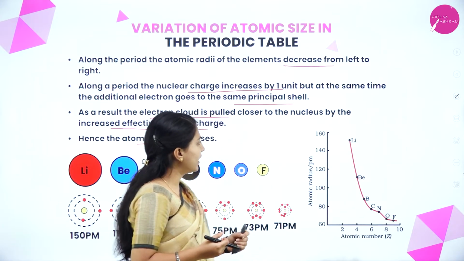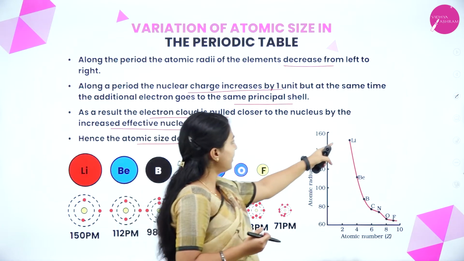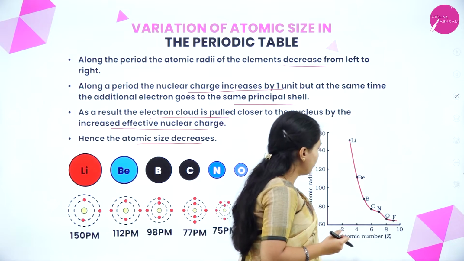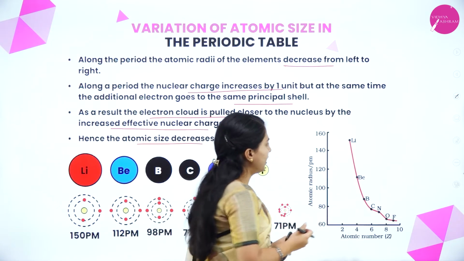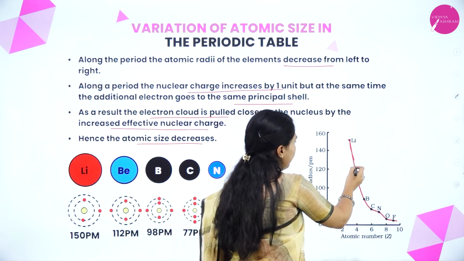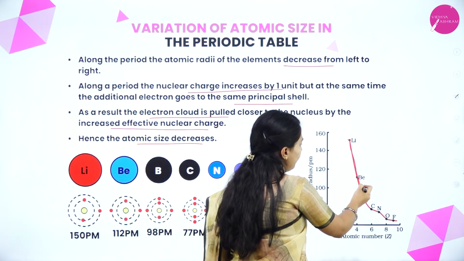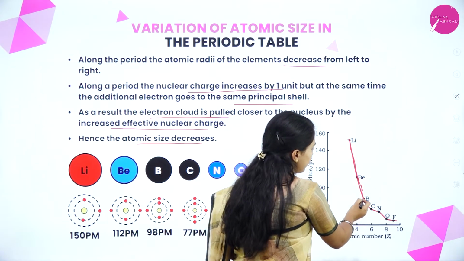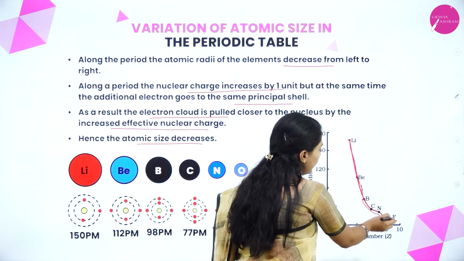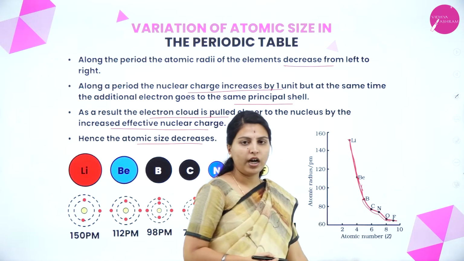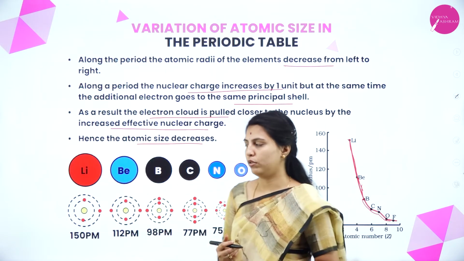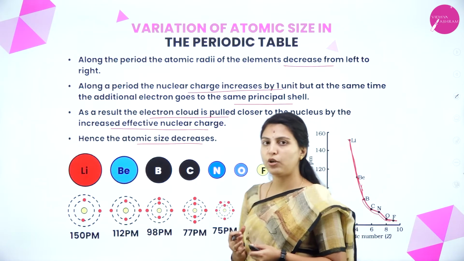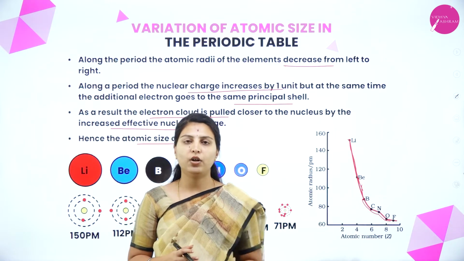In the graph, if we see, near 150 it is there. Now it is reduced to 71 picometer. Lithium to beryllium, beryllium to boron, next carbon, nitrogen, oxygen, fluorine, according to atomic number, as we have told. Okay, this is the variation of atomic size down the group and along the period.